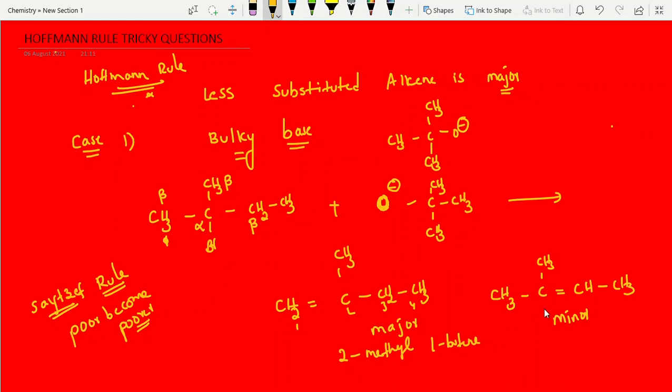Here 1, 2, 3, 4: 2-methyl-2-butene. See, this is the more substituted alkene, with a methyl group here and a methyl group here. That is the Saytzeff product. So this is the Hoffman product, which means the less substituted product. That's it, students. Now case 2.